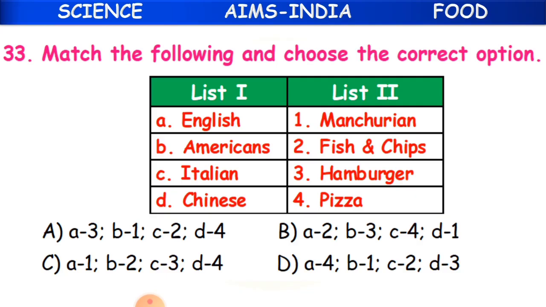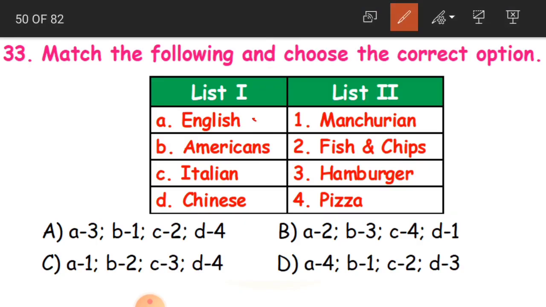We have to match from which place we got this particular food. English people, like England and all that, what do they eat more? They eat more fish and chips. So A is 2.